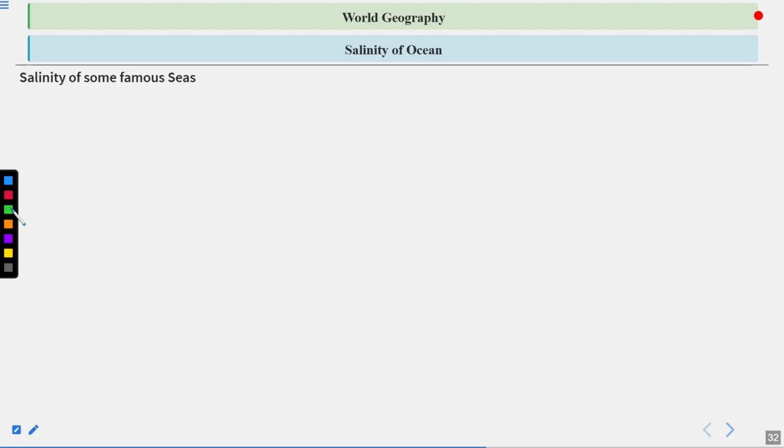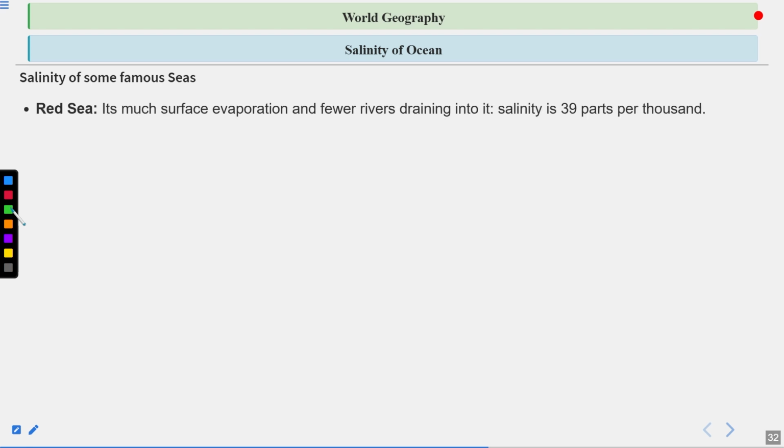Now the salinity of some famous seas. So Red Sea, it has much surface evaporation and fewer rivers draining into it. Salinity is 39 parts per thousand. So salinity majorly depends on two very important phenomena. One is the evaporation of water, and another one is the availability of fresh water, that is the inlet of fresh water from the rivers. So if we talk about the Red Sea, evaporation and fewer rivers draining into it, because of that the salinity is 39 ppt.